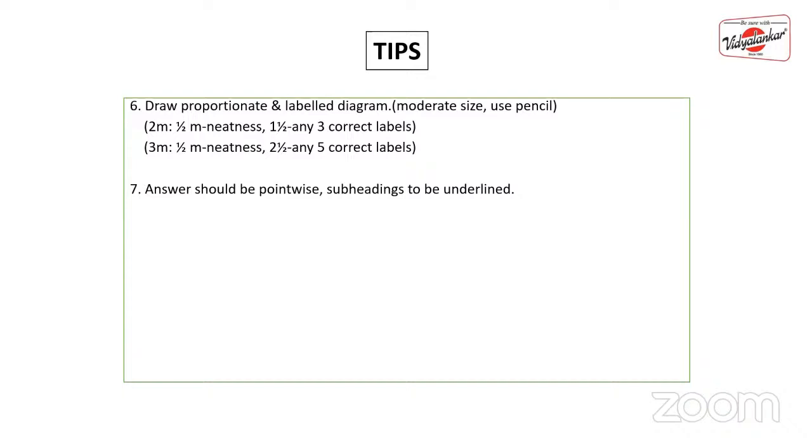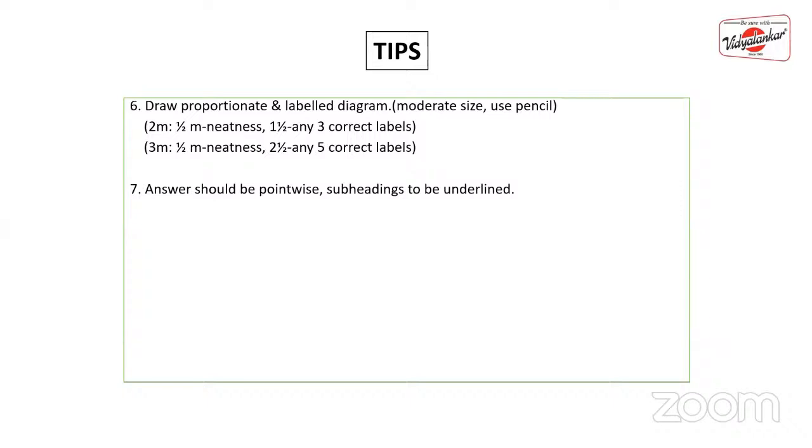Next, answers should be point wise and subheadings should be underlined. Don't write any answers in paragraph form. Please make a habit to write all the answers point wise, and write down the subheadings and underline them. For example, conducting system of heart is asked. In the previous papers, the internal structure is not asked, conducting system is asked. In that question, the SA node, the AV node, Purkinje fibers, then the bundle of His, these four labelings are important. If these four labelings are not there, the structure of heart would get zero.